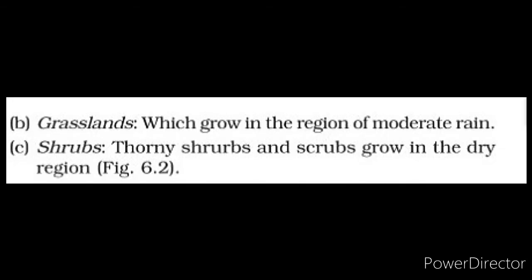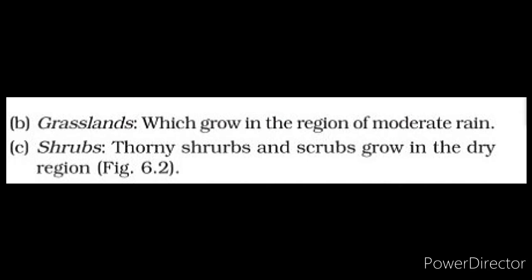Second is grasslands. Grasslands grow in the region of moderate rain, where the amount of rainfall is moderate, not too high and not too low. Third category is shrubs.